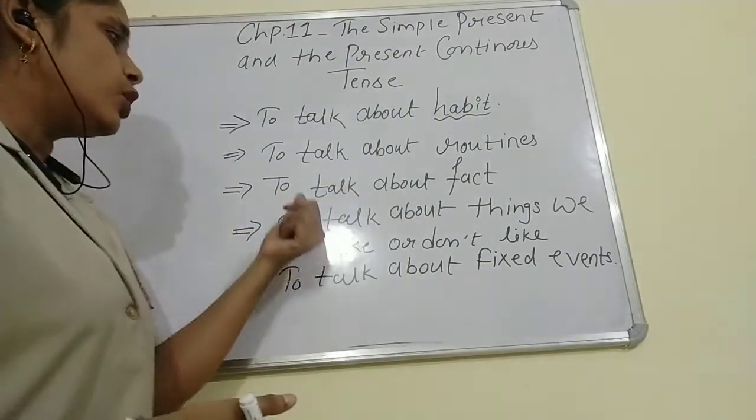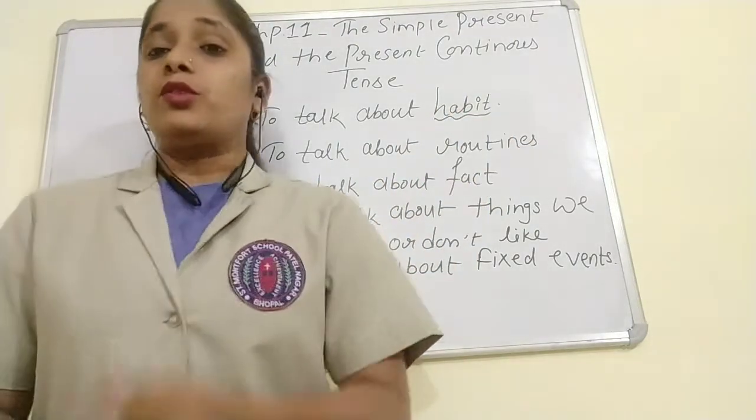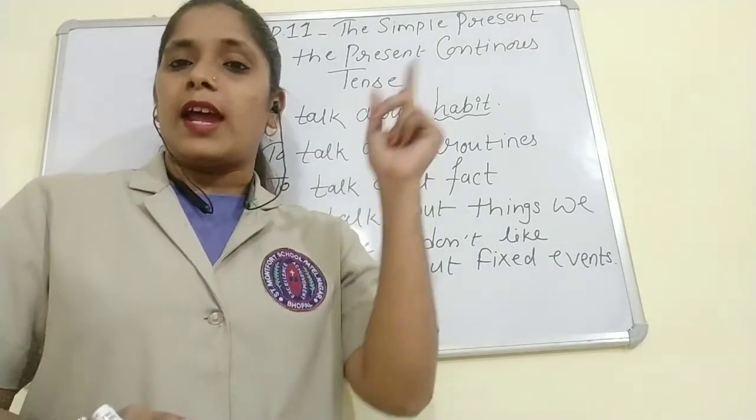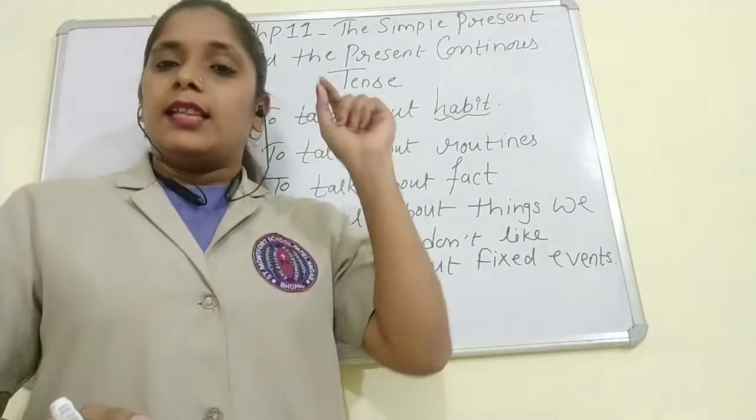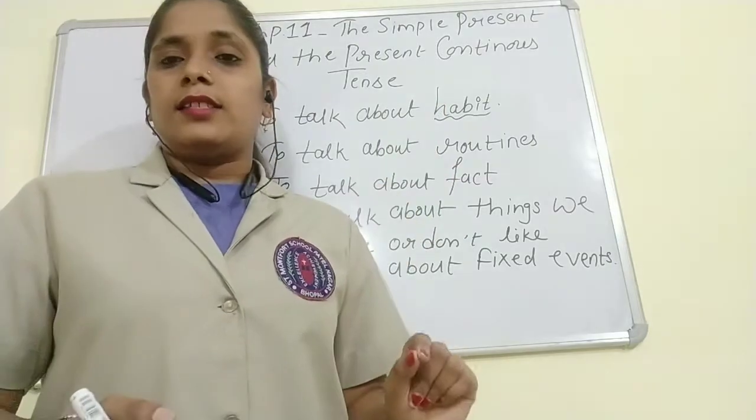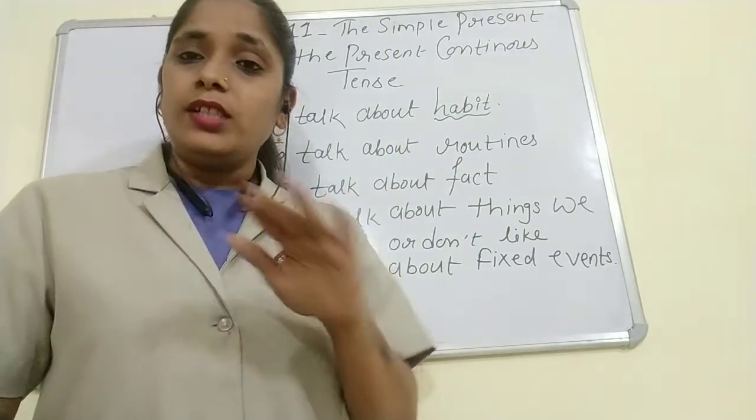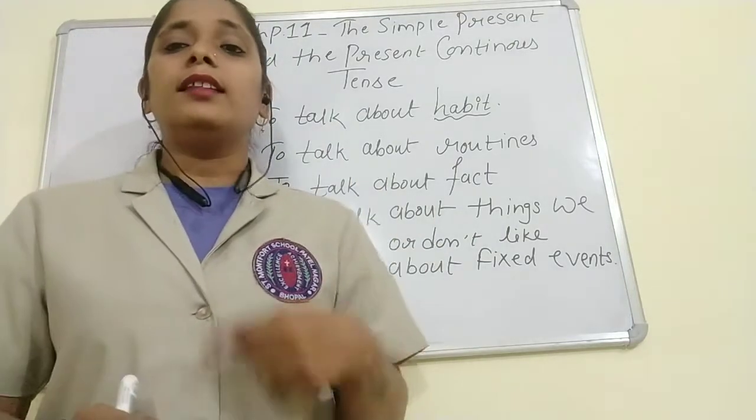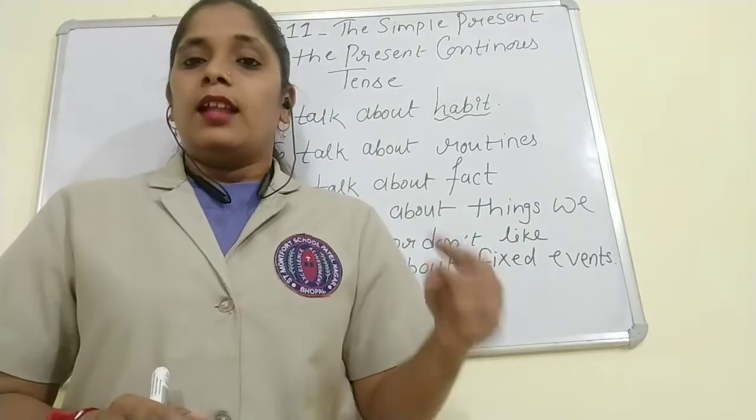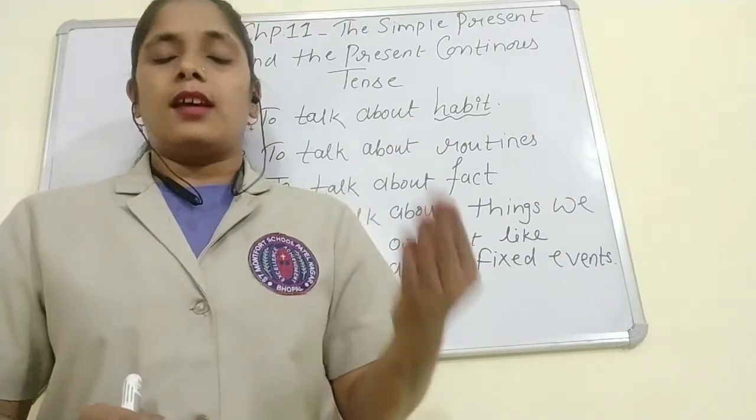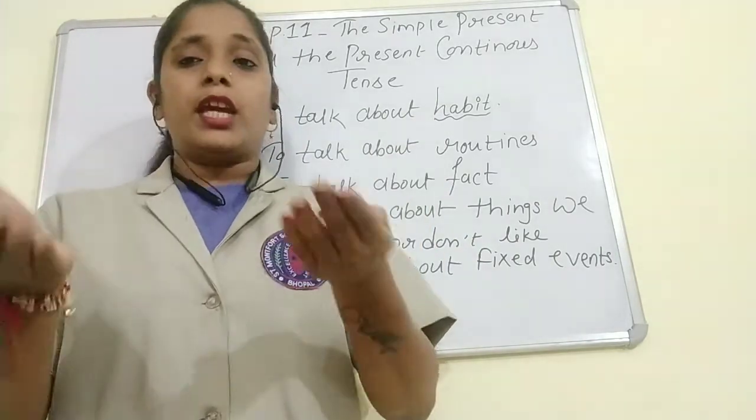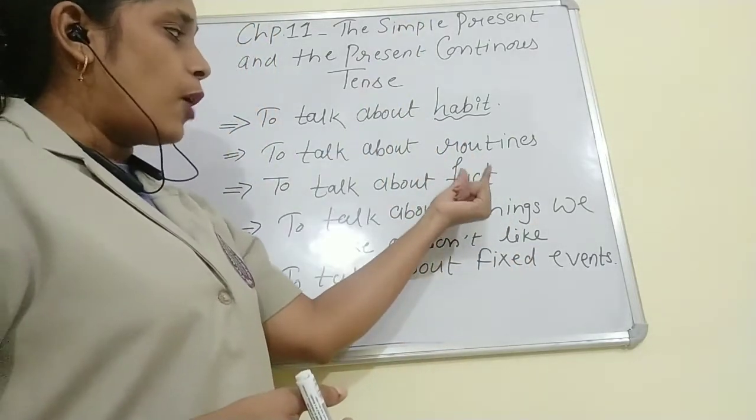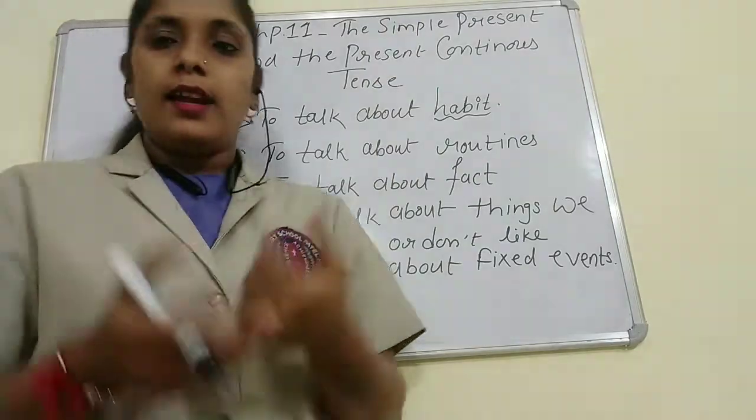Now children, to talk about fact. For example, the sun rises in the east. This is a fact. We cannot change it. For example, the earth moves around the sun. So this is also a fact. We cannot change it. So we talk about fact in simple present tense.